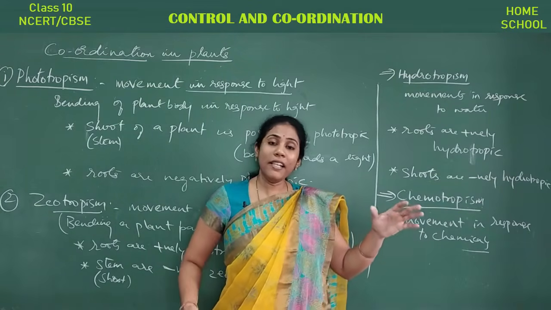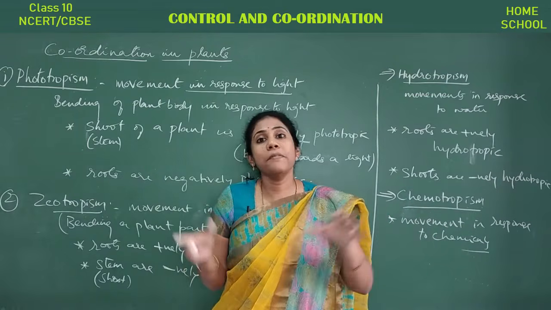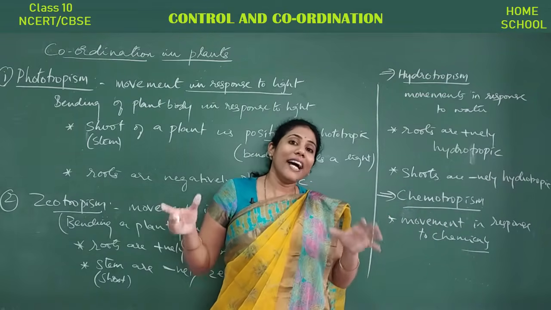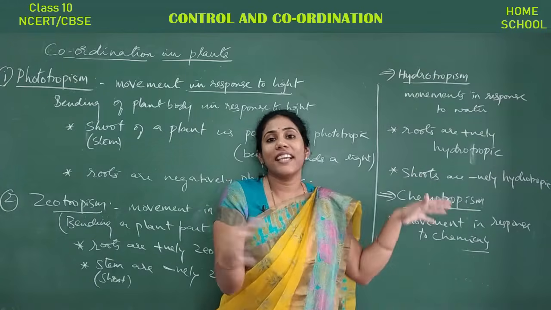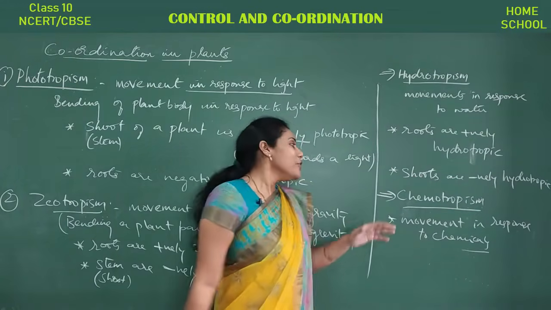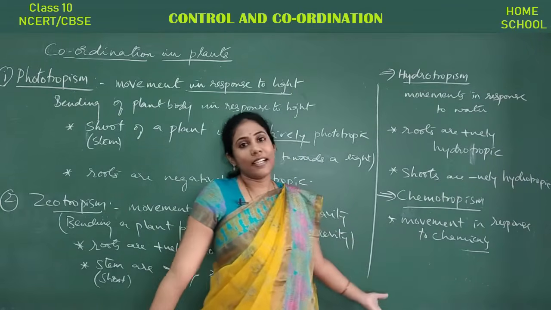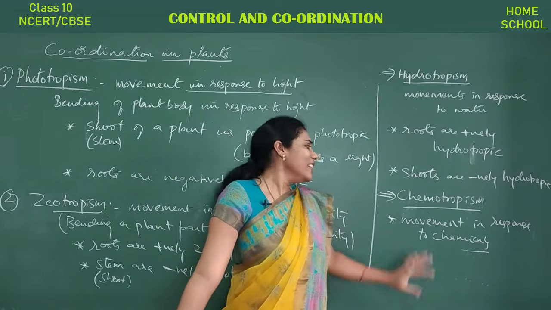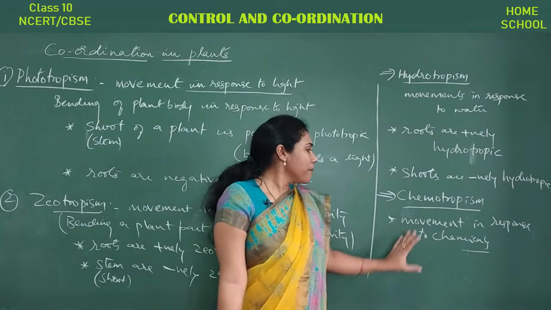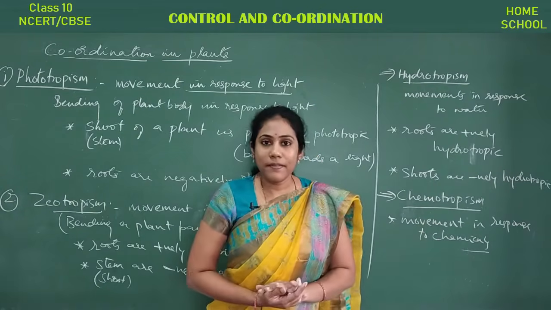So in a similar way, at certain situation, even shoot also take up some ions from environment. That way the plant body moves in a direction where chemicals are there in the environment, isn't it? So here we cannot generalize that this is chemotropic and that is chemotropic, positively chemotropic and negatively chemotropic, right? Just try to remember the definition. So chemotropism in the sense movement in response to chemicals.